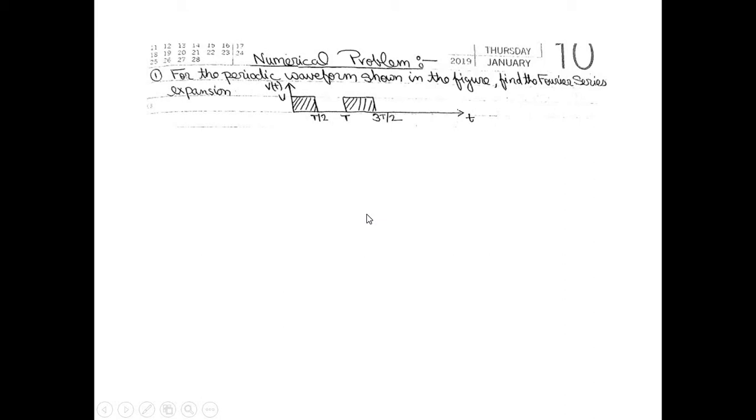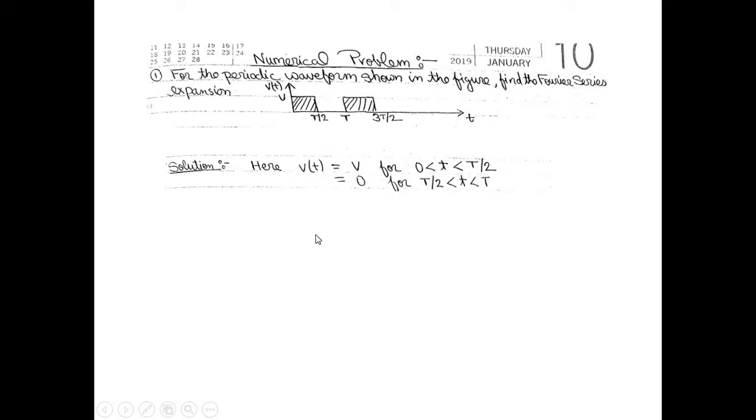So first of all we have to find the function which is V(t). So we can say that V(t) is equal to V when the time is from 0 to capital T by 2, means in between 0 to capital T by 2 the amplitude will be V, but when the time is from capital T by 2 to T the amplitude will be 0. So this is our function V(t).